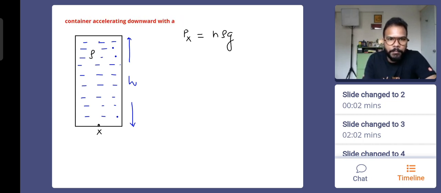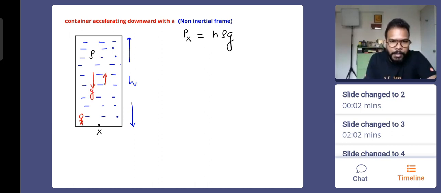Now what will happen? Again, we'll speak from non-inertial frame. So let me bring the observer. That's why I'm drawing the person here, so that we understand it's a non-inertial frame of reference. So we'll say that g is acting downward, but the pseudo force acceleration is upward. So g effective will be equal to g minus a.